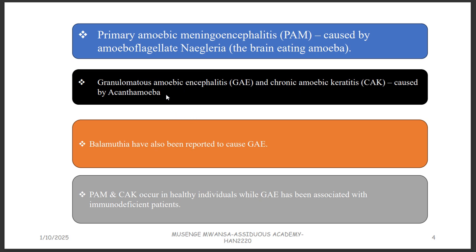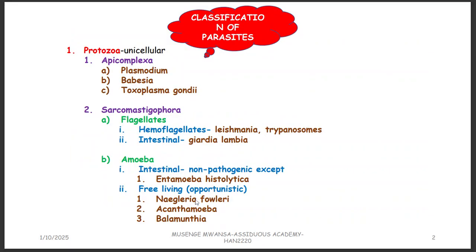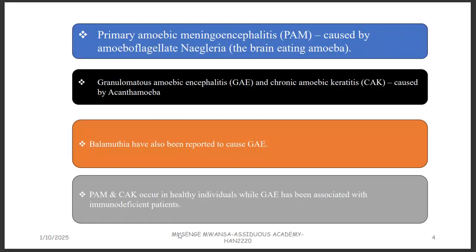And then you also remember we talked about Naegleria fowleri, Acanthamoeba and Balamuthia. So the Acanthamoeba causes granulomatous amoebic encephalitis. You'll discuss this in pathology when it comes to inflammation. We have what we call acute inflammation and chronic inflammation. Chronic inflammation mostly manifests as a granulomatous form of lesion, like there's a granuloma formation. So granulomatous amoebic encephalitis and chronic amoebic keratitis. So Acanthamoeba affects the brain and the eyes.